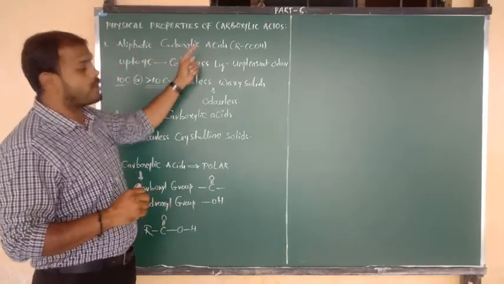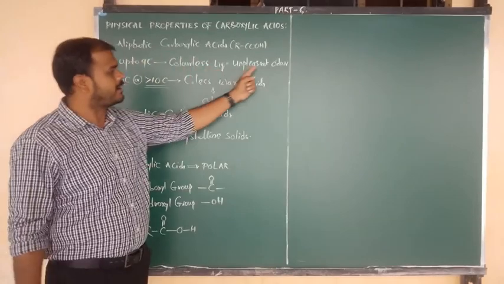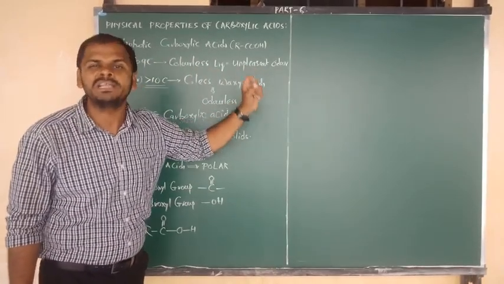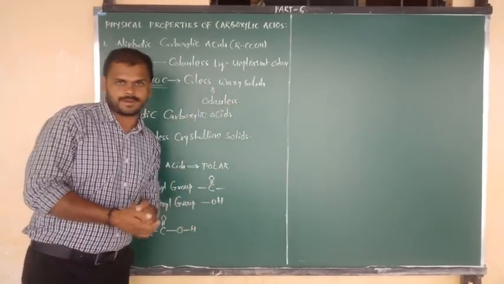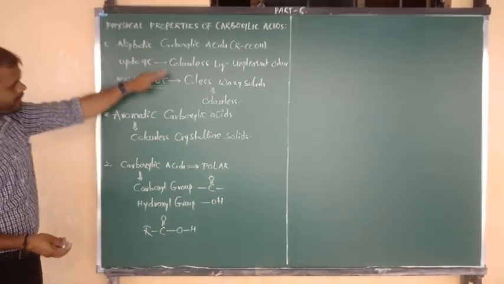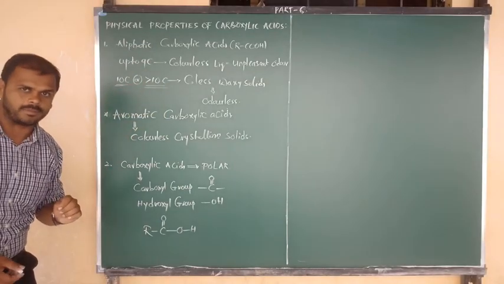Only aliphatic carboxylic acids up to 9 carbons have an unpleasant or pungent odor. With more than 10 carbons, they do not have any odor. Information about aliphatic carboxylic acids is clear.